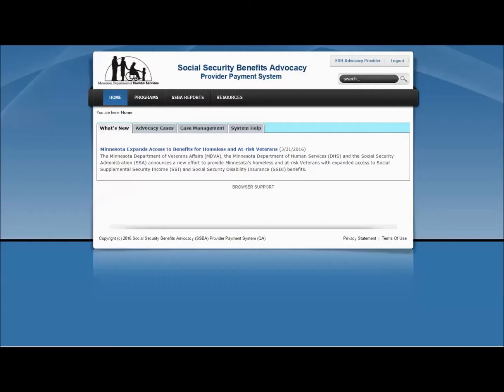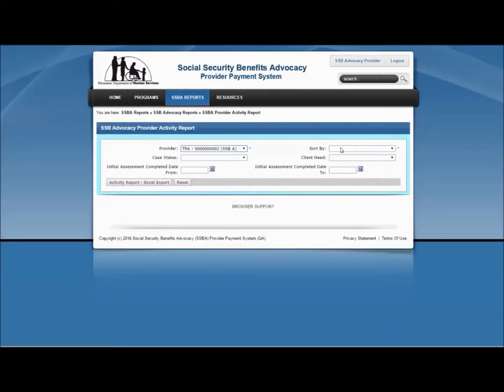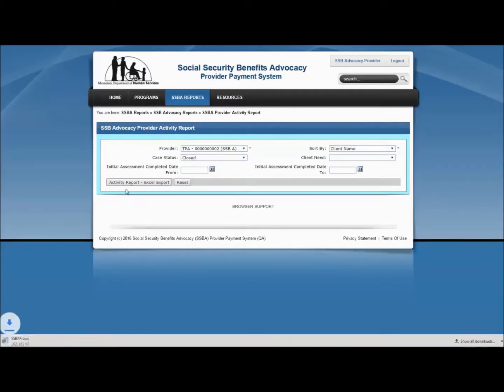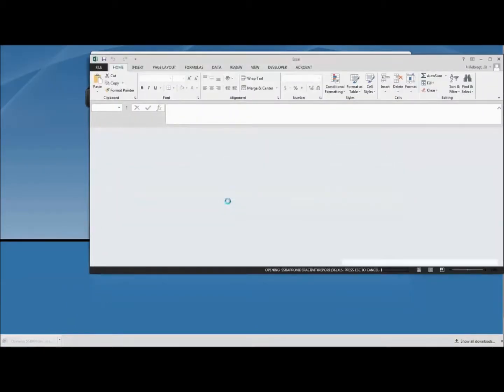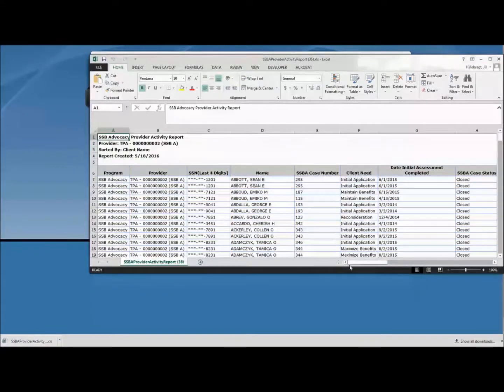To access and download your Provider Activity Report, under the SSBA Reports tab, click on SSB Advocacy Reports, then click on the SSBA Provider Activity Report link. Complete the fields and click the Activity Report Excel Export button. The report is exported as a Microsoft Excel document and can be saved by the provider. Please refer to your user guide for more information about the Provider Activity Report.